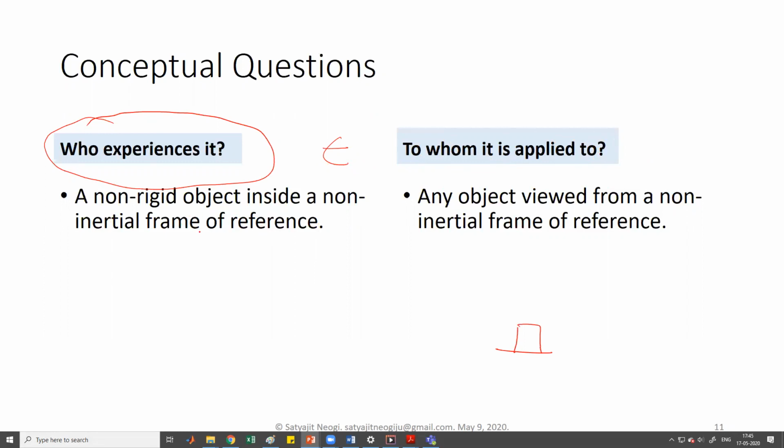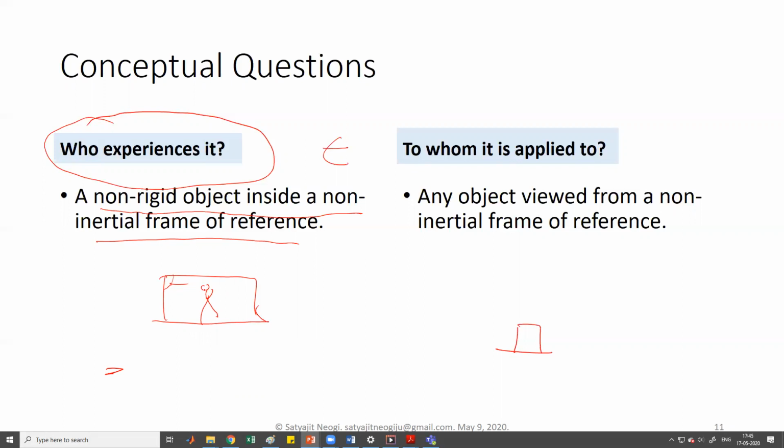So who experiences it? A non-rigid object inside a non-inertial frame of reference. Suppose there is a bus and there is a frame of reference placed on it, and suppose you are a non-rigid object inside the bus.